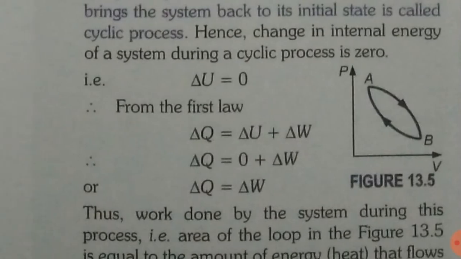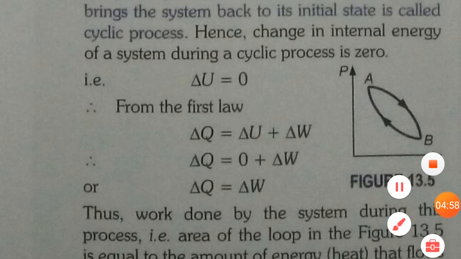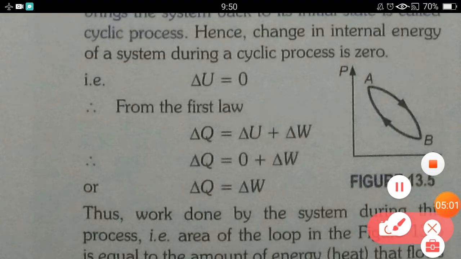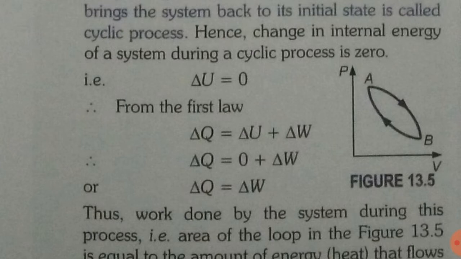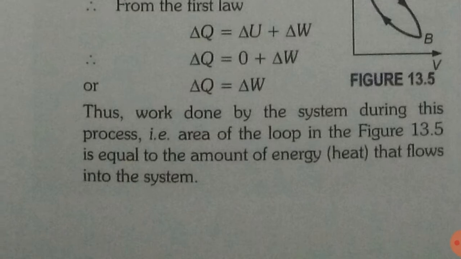In a cyclic process, if we draw a graph between V and P, taking V on the x-axis and P on the y-axis, we will get two curves which together combine and make a loop. If we want to find out how much work is done in the cyclic process, we can calculate this area. This area represents the amount of work done in a cyclic process, that is, the amount of heat energy used in this cyclic process.